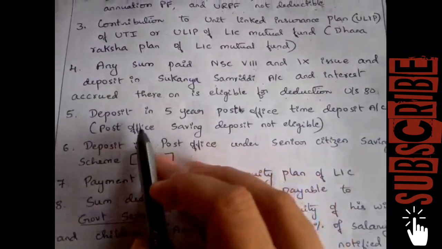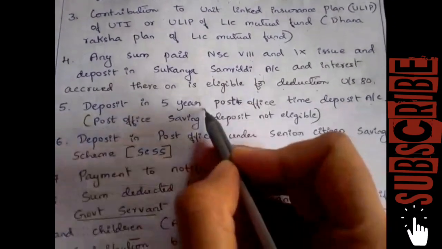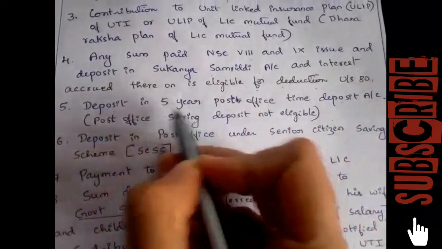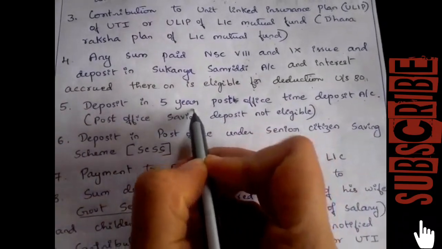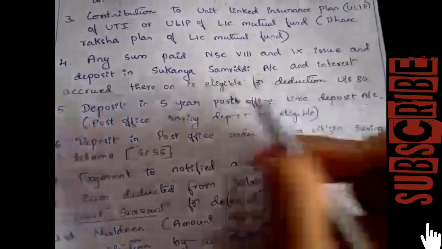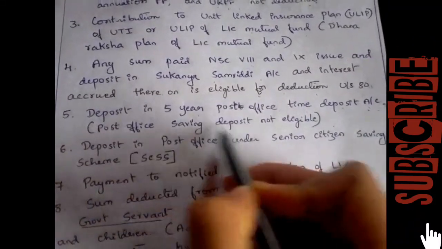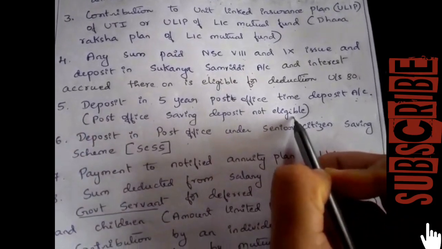Next, fifth point is deposit in 5-year post office time deposit account. Post office time deposit, 5-year condition is there. Deposit in a 5-year time deposit can be claimed as a deduction. Post office time deposit can be deductible. Post office savings deposit is not eligible for deduction.